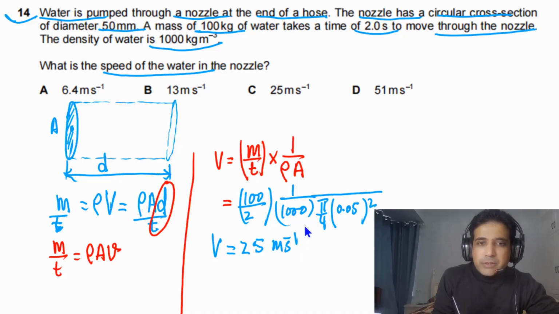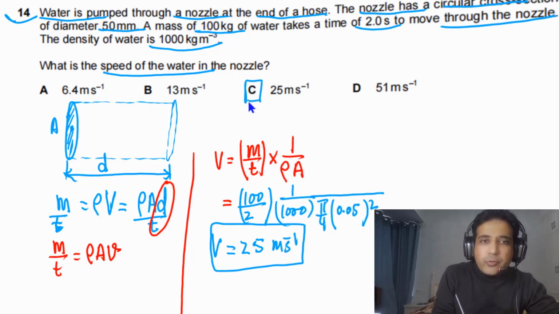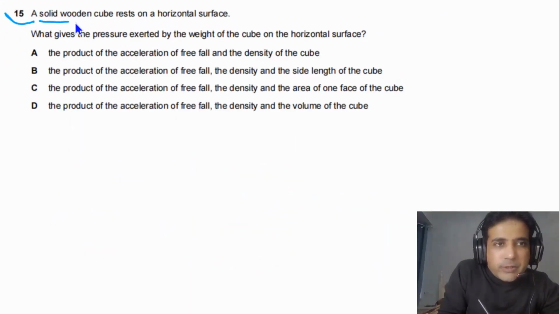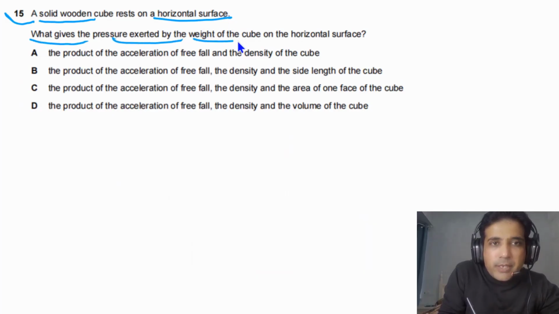So the answer for this question is C. A beautiful question you need to visualize. For question number 15, it is given to us a solid wooden cube rests on a horizontal surface. We need to find out what gives the pressure exerted by the weight of the cube on the horizontal surface.